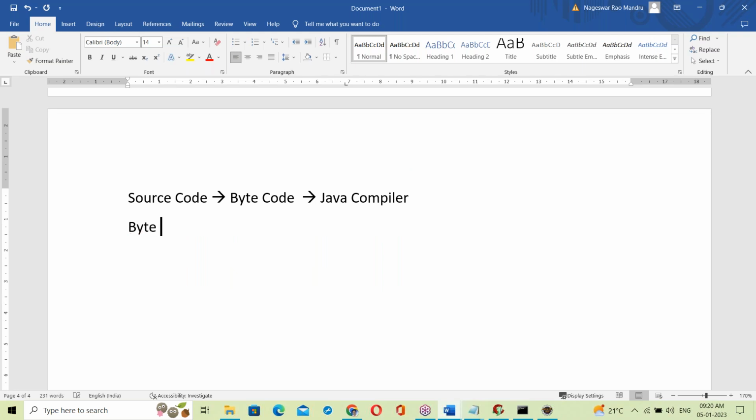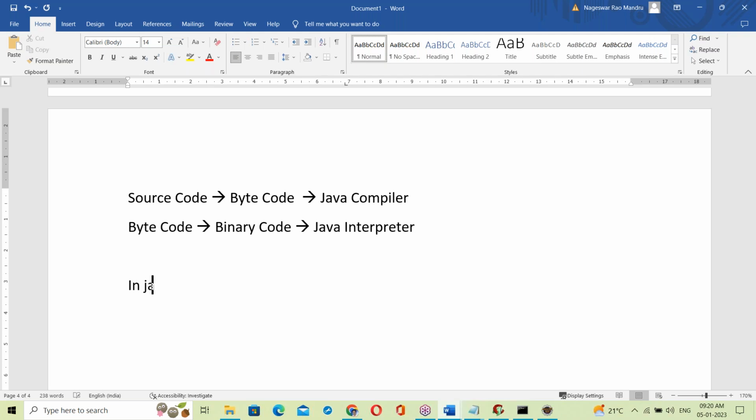Bytecode to binary codes. Yes, binary code with the Java interpreter. Java interpreter, right?